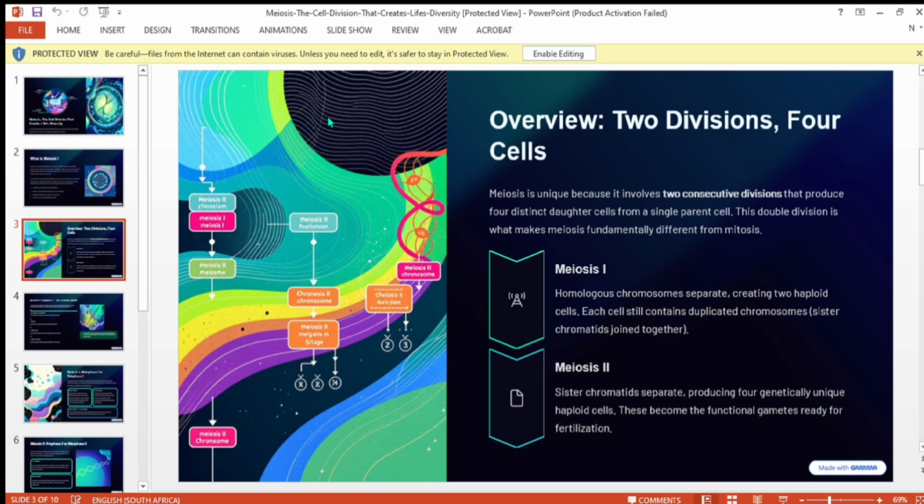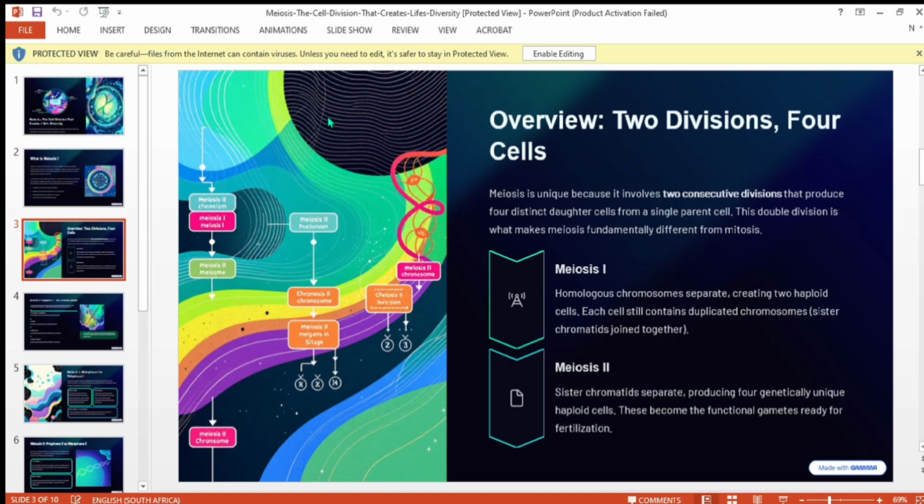At first, meiosis, we have prophase, metaphase, anaphase, telophase, and so it is prophase 1, metaphase 1, anaphase 1, telophase 1.